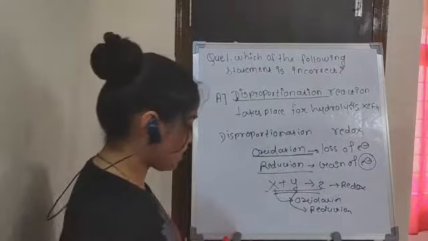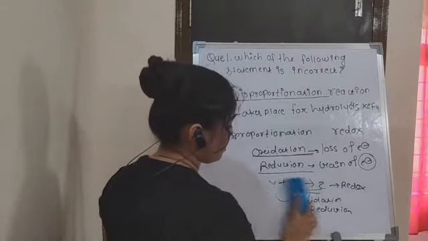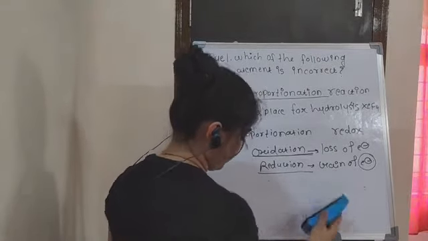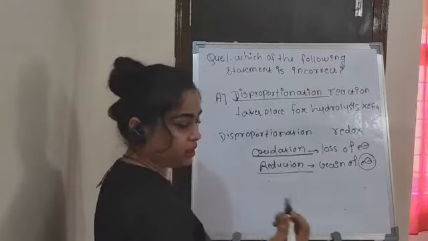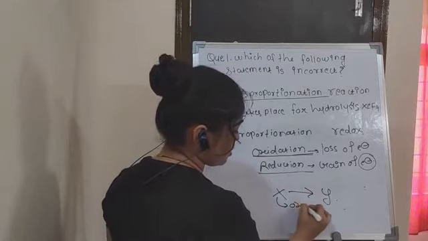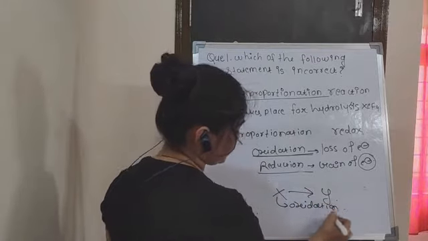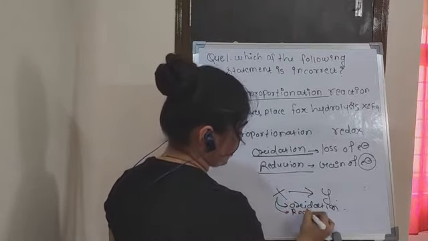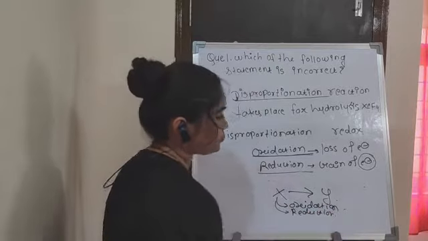But in some reactions, the oxidation and reduction take place with the same element. So here the oxidation also takes place with X and reduction also takes place with X.